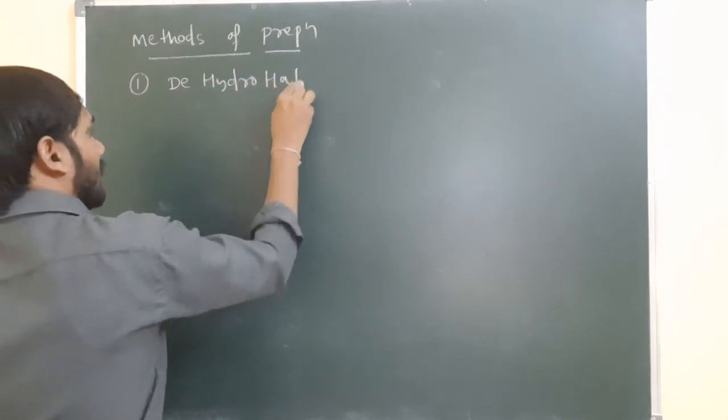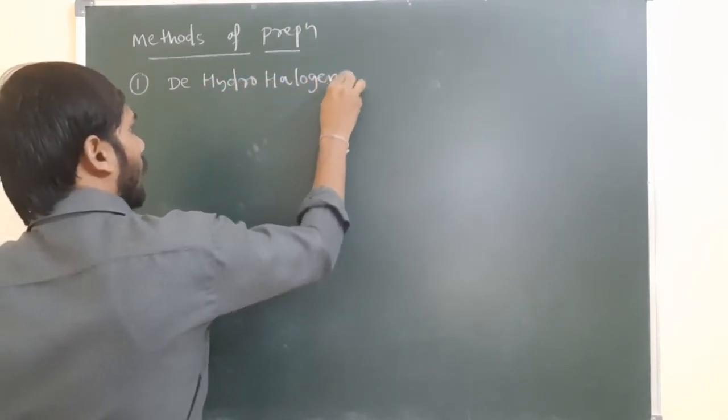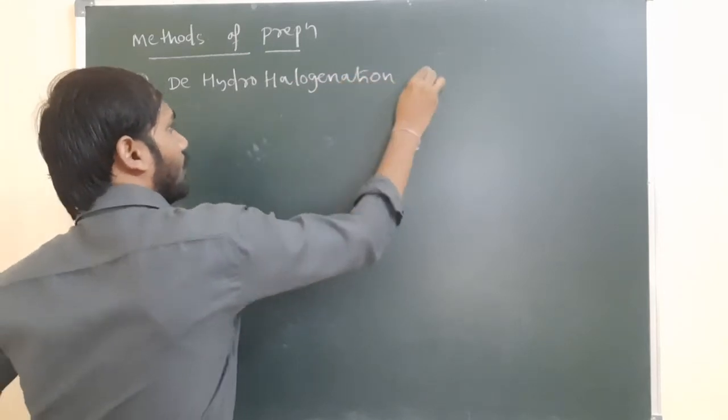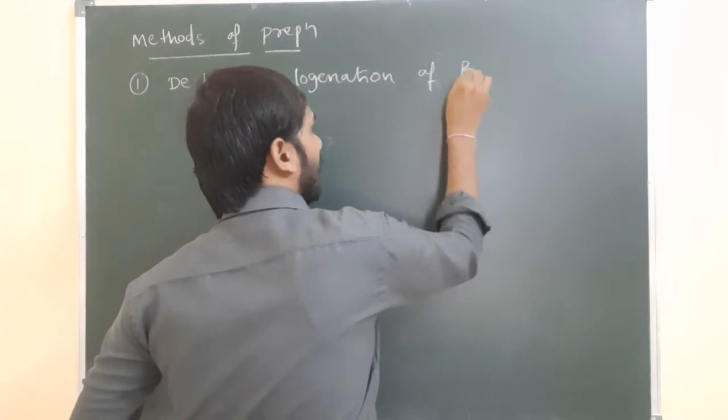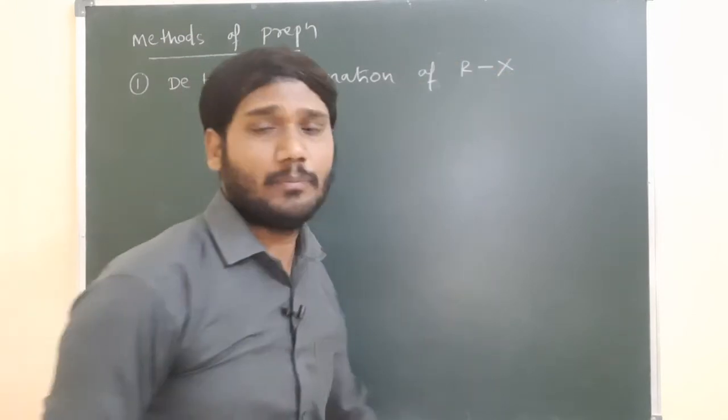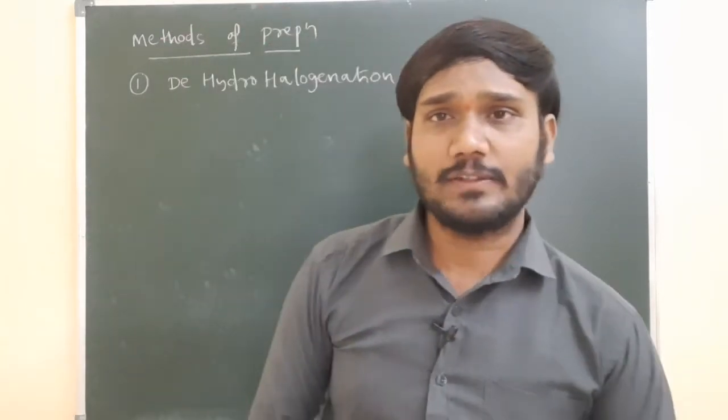First method of preparation is dehydrohalogenation of alkyl halide. This is the first preparation method. So what is the first preparation method?